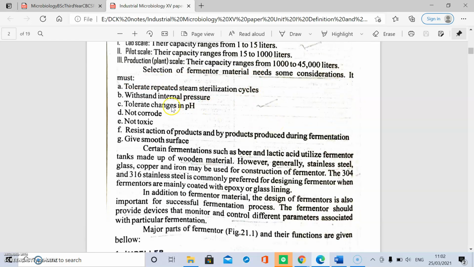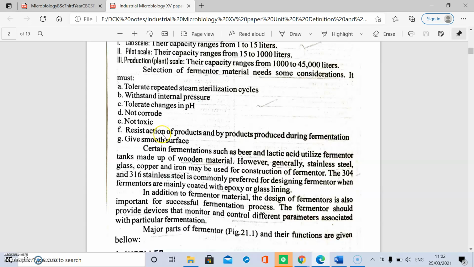The fermenter must be built in such a way that it tolerates repeated steam sterilization cycles. It must withstand the internal pressure which is developed, and tolerate changes in pH. It must not corrode, and must not be toxic to the microorganisms.